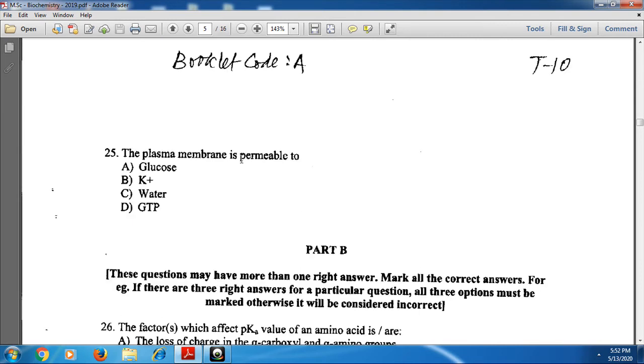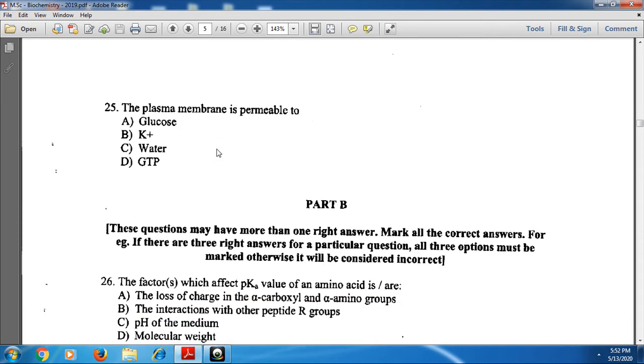Next, the plasma membrane is permeable to. The plasma membrane is a semi-permeable membrane. Hence, it is only permeable to the water. Option C is the correct one.